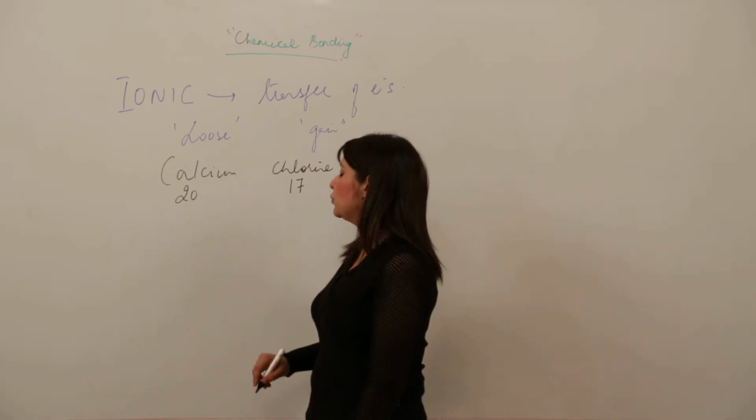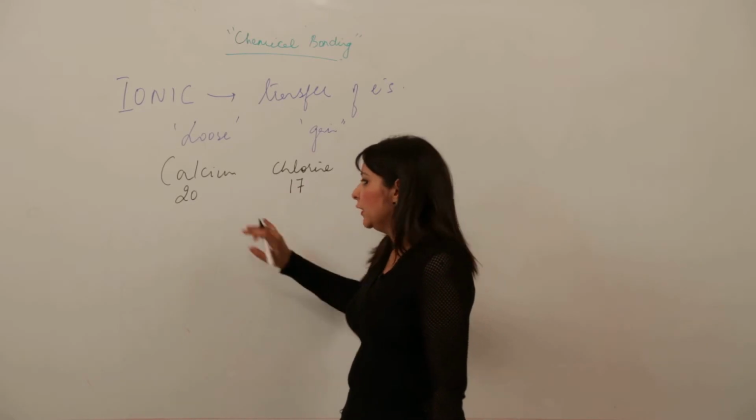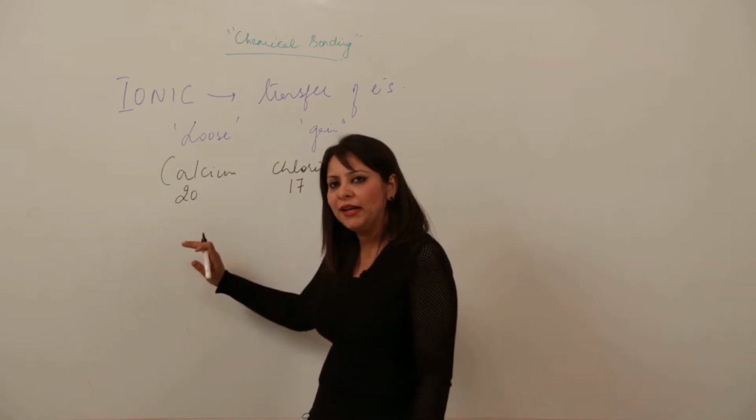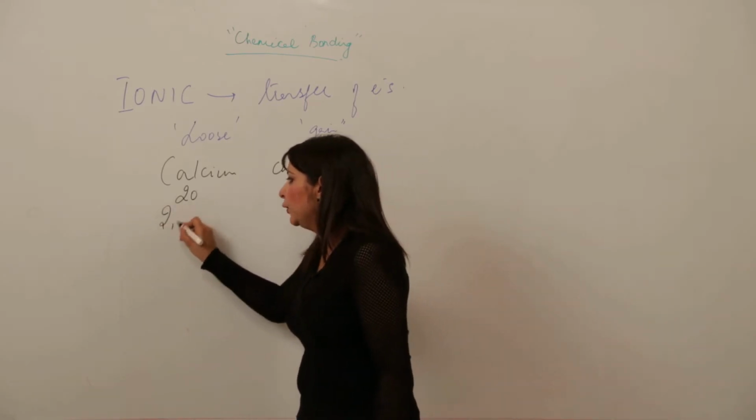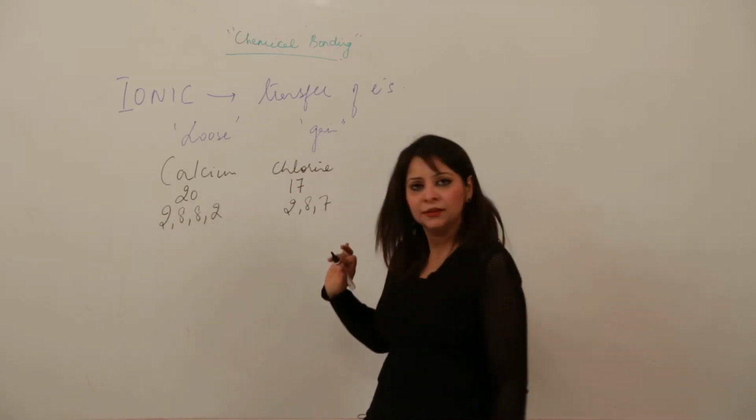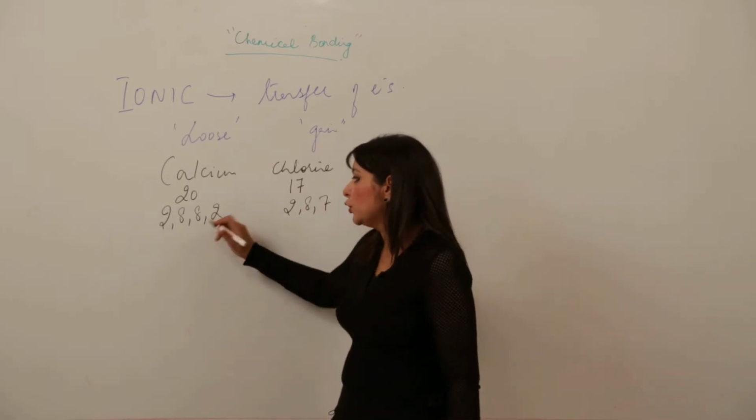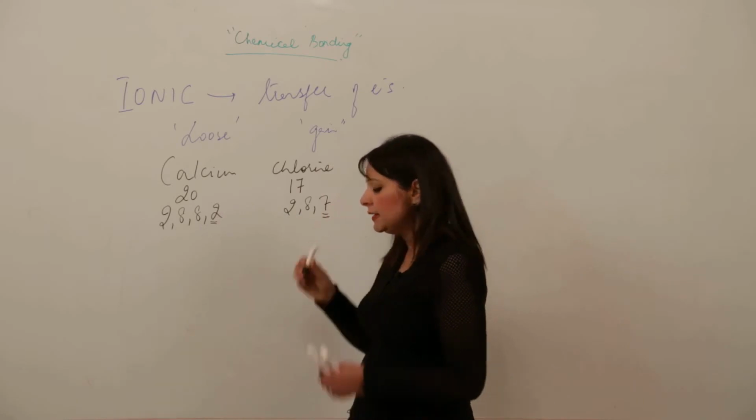Just look at the board to see how to do that. So calcium, chlorine, you are writing the atomic number. Atomic number means number of protons, number of electrons, you know that. Just write the configuration now. Written? Now look at the valence electrons carefully. Valence electrons are 2, and in this case it is 7.